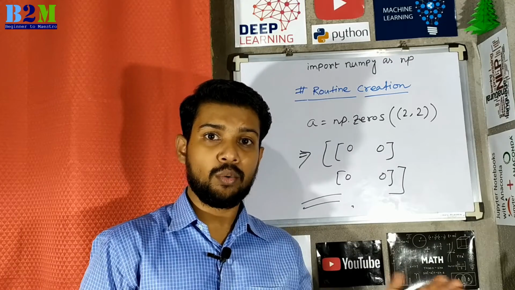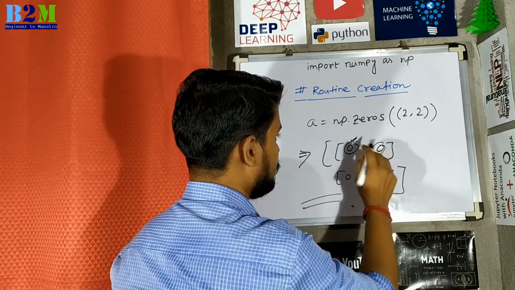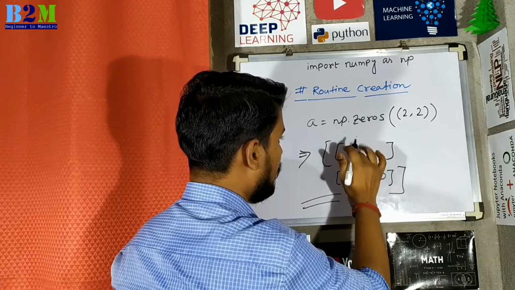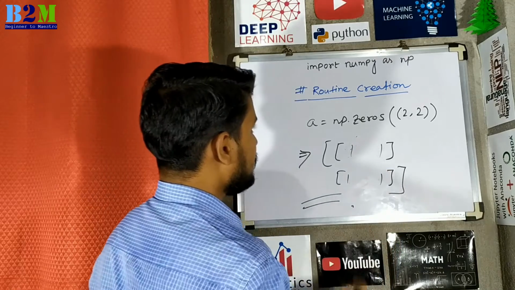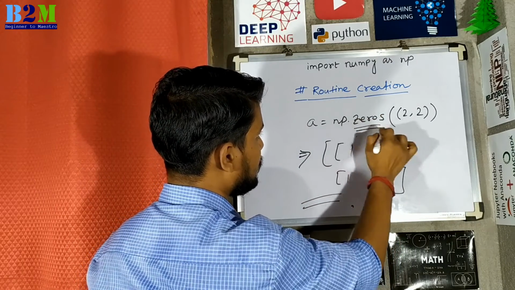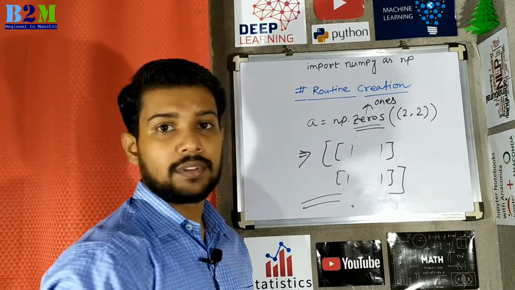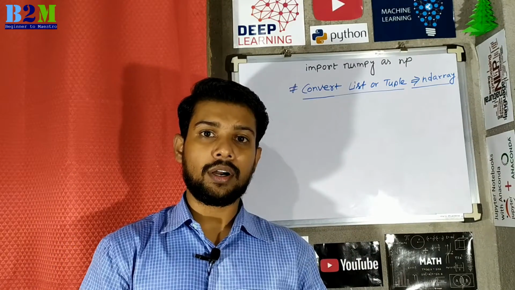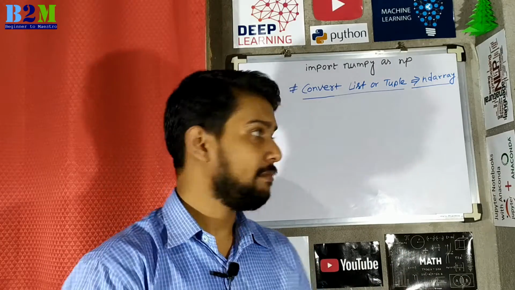Similar thing if you want to fill by one value instead of all the zeros. So you want one value instead of all the zeros. Then the syntax will be, instead of these zeros, you have to write ones. That's it.